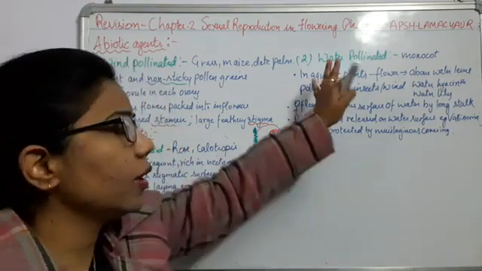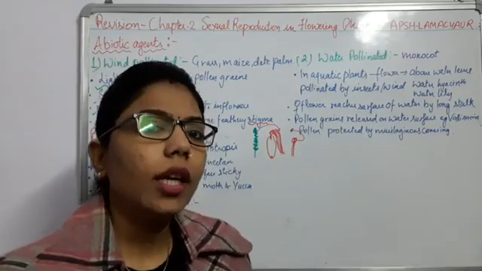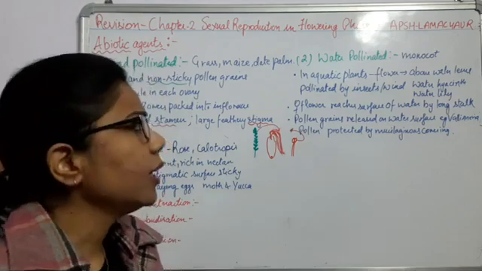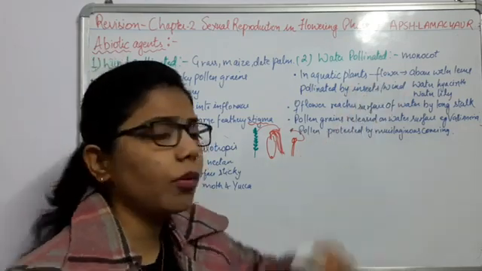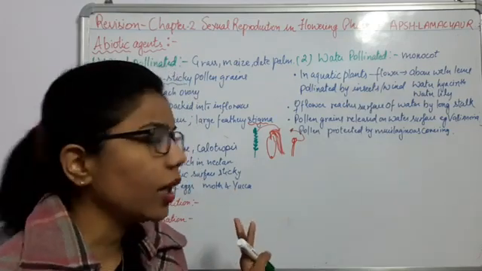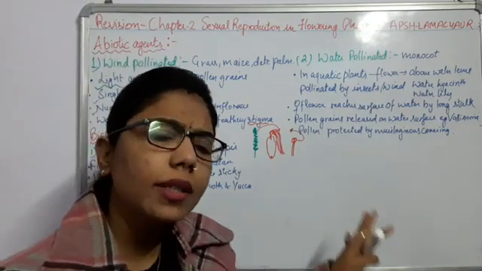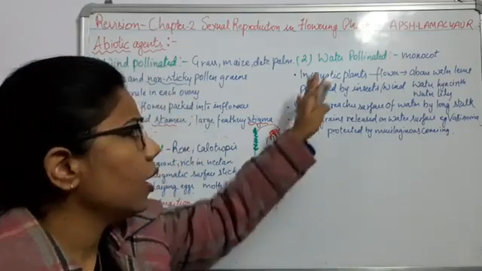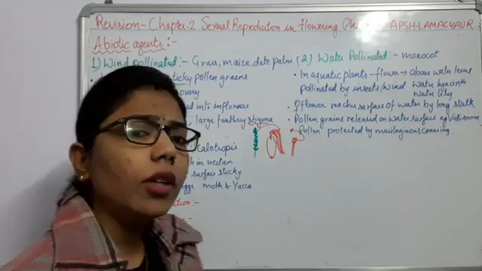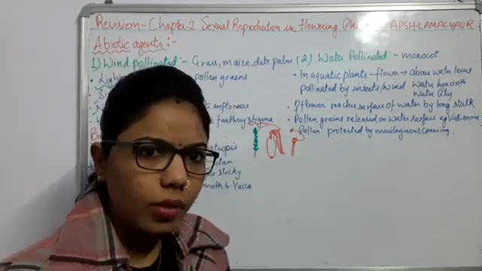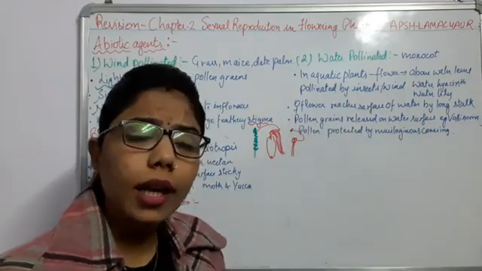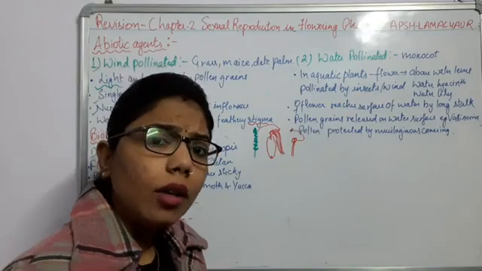Now comes the other one, that is the water pollinated. Okay, again it comes under the abiotic agents because they are the non-living ones, right? So examples, we can see this type of water pollination in some of the monocots which are present in aquatic life. Okay, so most of the things which are present in the water, they are the form of water pollinated ones, right? So for example, if I talk about the majority of aquatic plants, how are they getting pollinated above the water level?